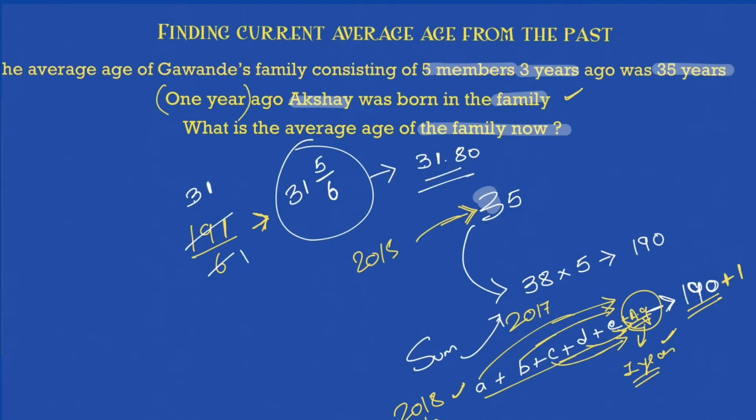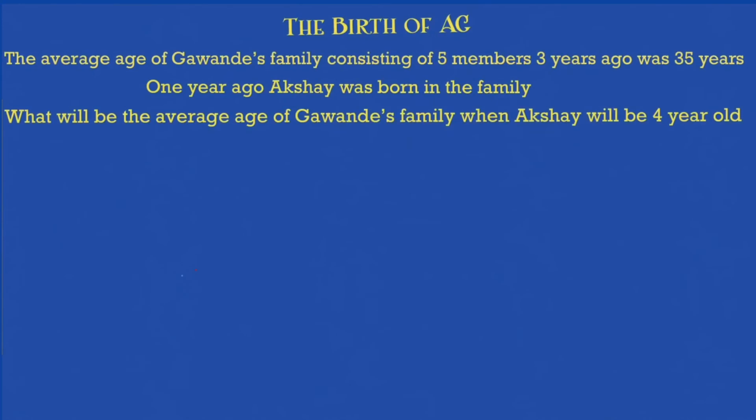Now let's see one more scenario to this problem. So Akshay is facing a lot of scenarios right now. The average age of Gawandé's family 3 years ago, 5 members, was 35 years. So we know now it will be 38 into 5, 190. 1 year ago Akshay was born in the family. Okay, so we know that as well. 191 will be the sum of the age, and 191 divided by 6 will be the average age of the family right now.